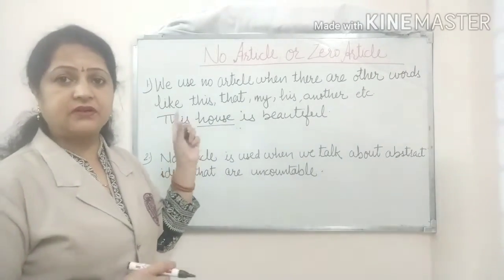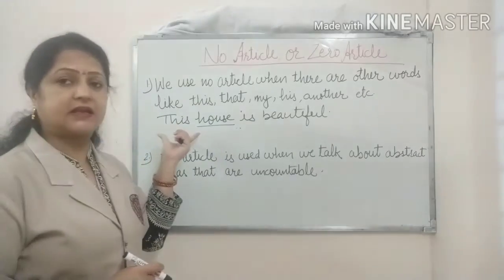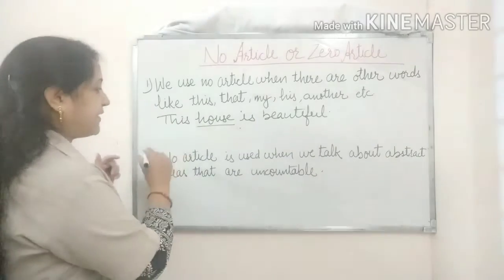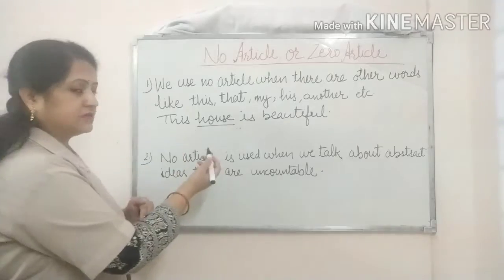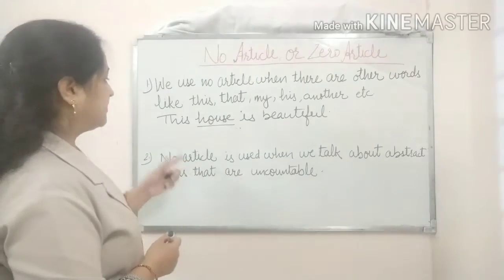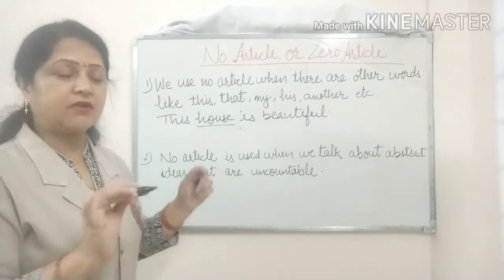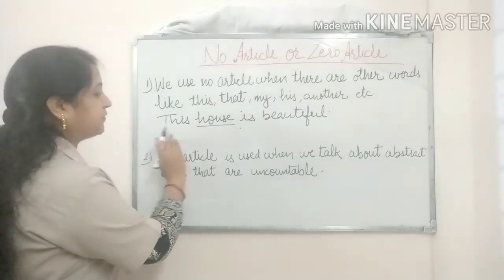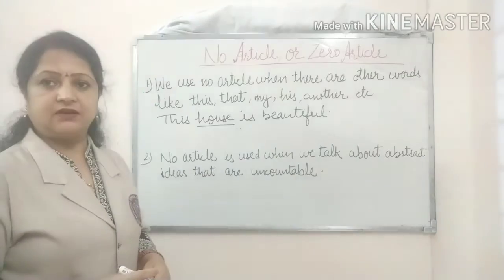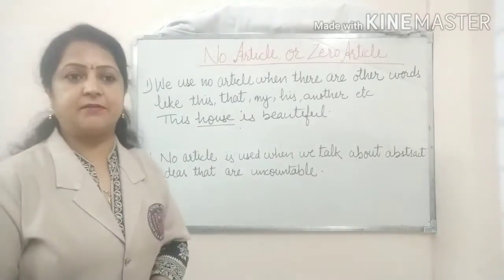If I write the house or a house, both will be incorrect because there is no need of writing any article. Okay, let's take one more example here.